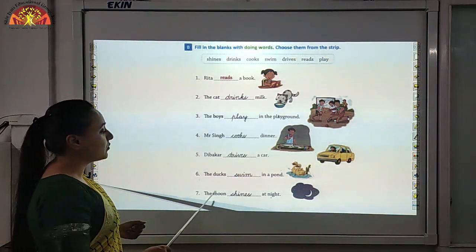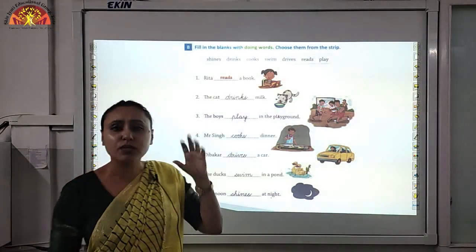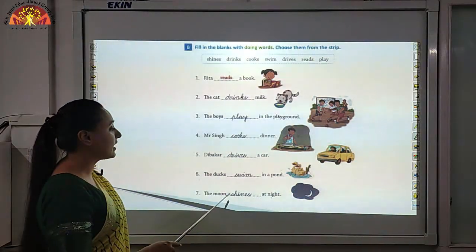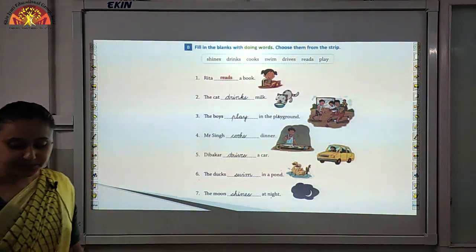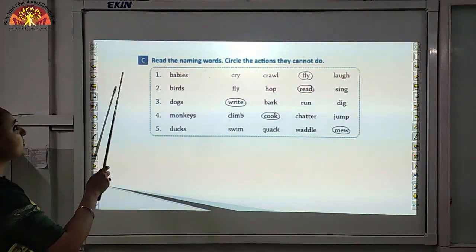Number 7, the moon dash at night. So children, at night what does moon do? Moon shines, okay? And write down S-H-I-N-E-S, shines over here.